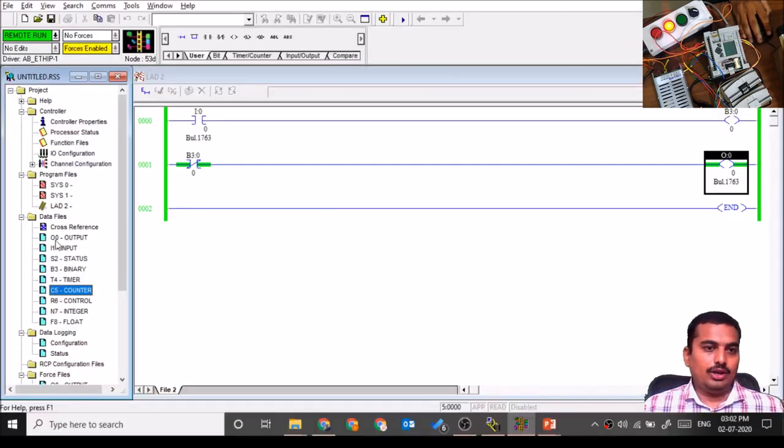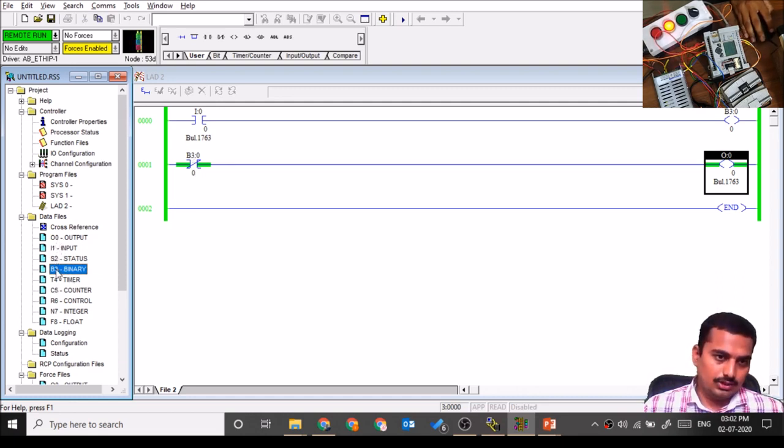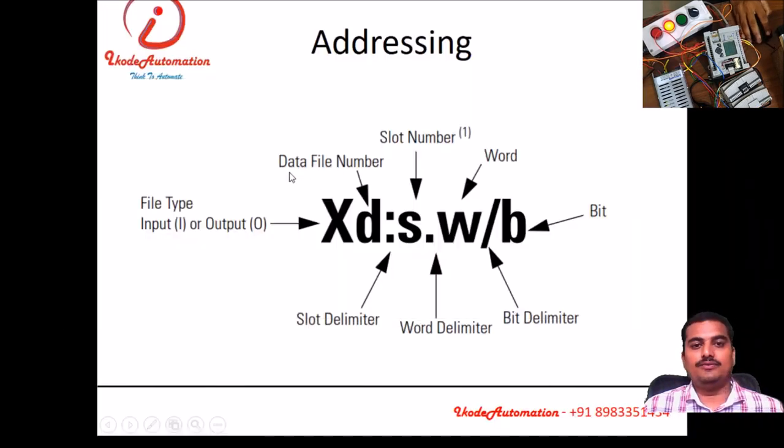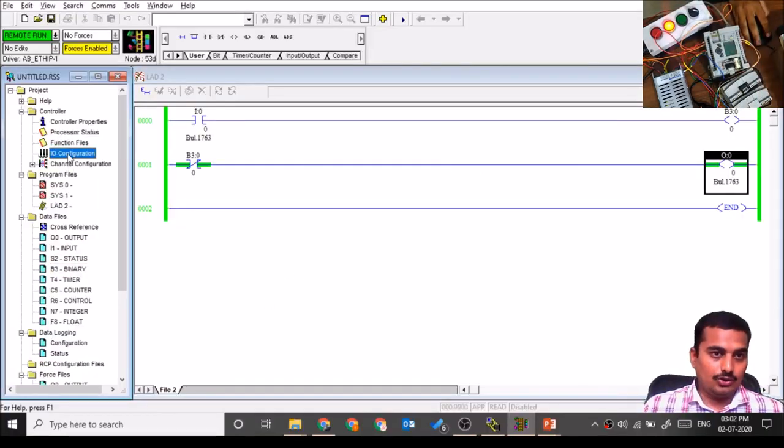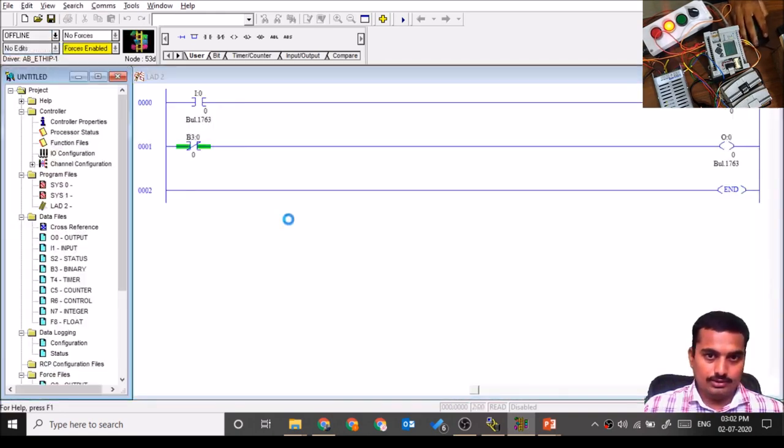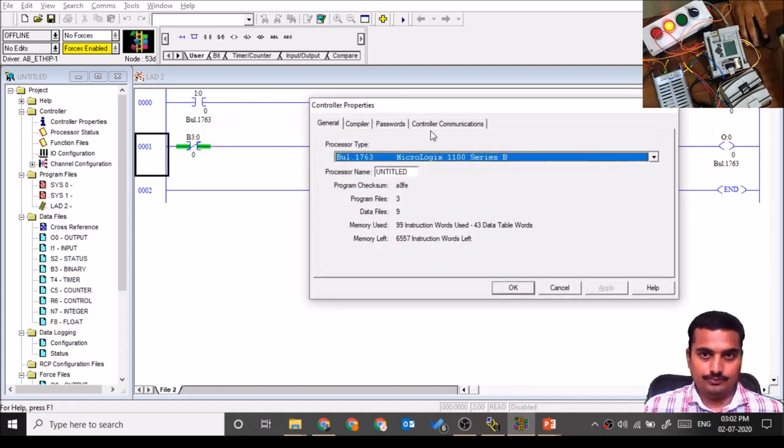Then the data file number. For input and output we do not put a number like 0 or 1, but for binary we put B3. Here we can see B3:0/0, right? T4, that is the fourth, this is 0, 1, 2, 3, 4. This is nothing but the data file number. This is the slot delimiter. Then the slot number. This is the base slot. This will have the address 0, 1, 2, 3 like this. So if I add a slot, here is the IO configuration tab. Here we can add input output cards to the PLC.